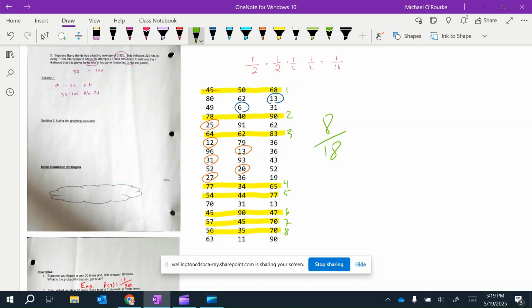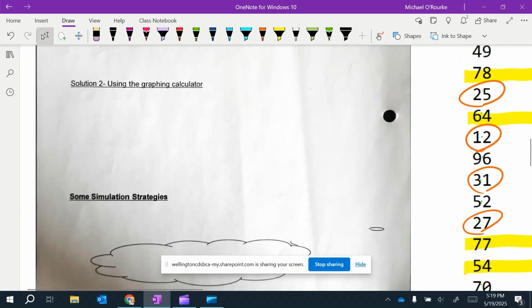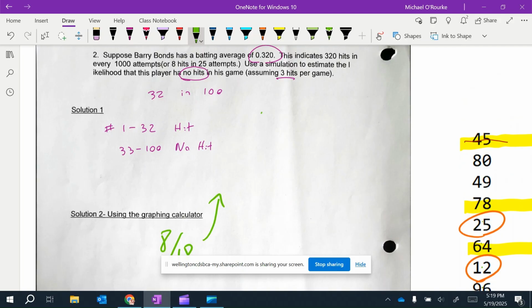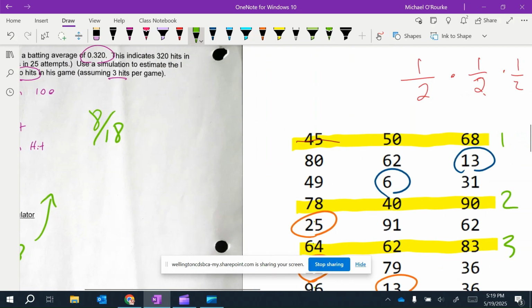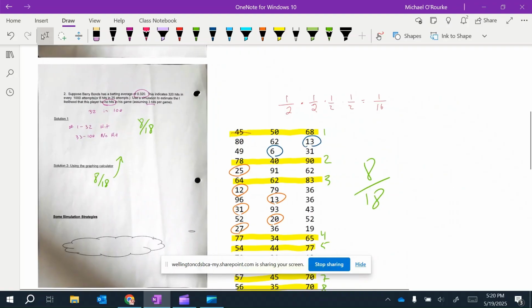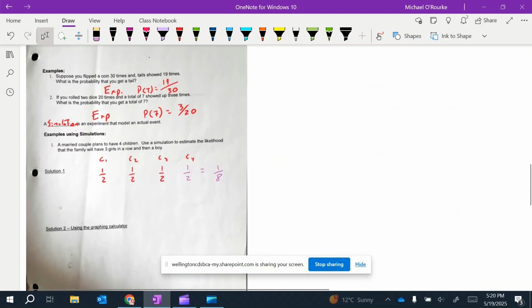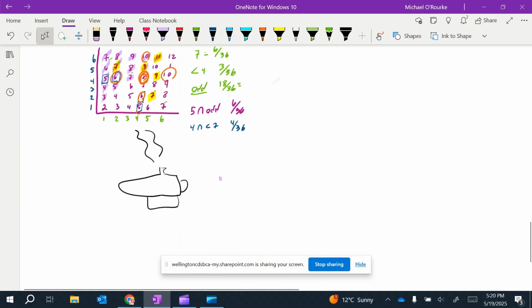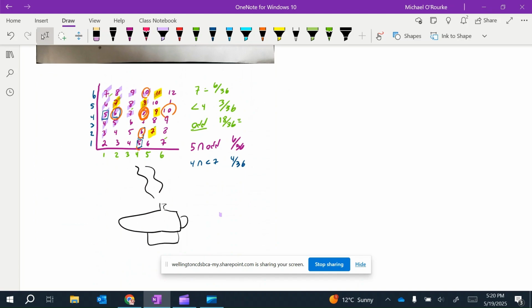So that's our probability. He had no hits 8 out of 18 times. Okay? And we could even go through and calculate all his hits and find his batting percentage in that simulation. I think we're good there.